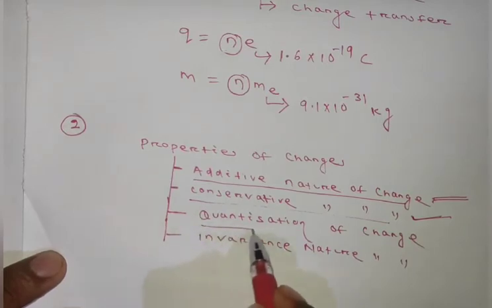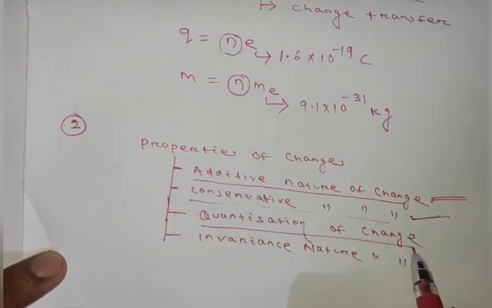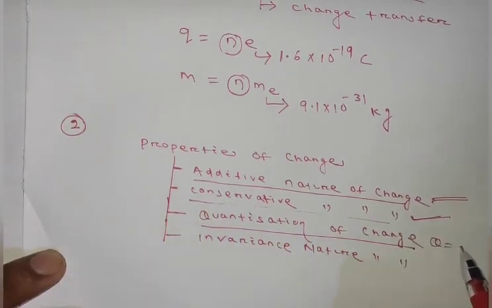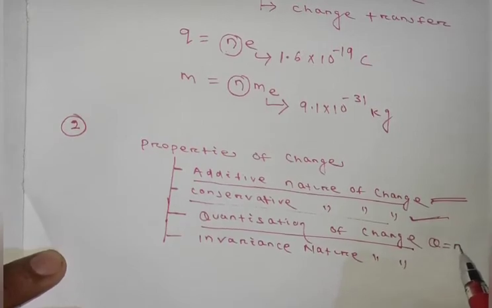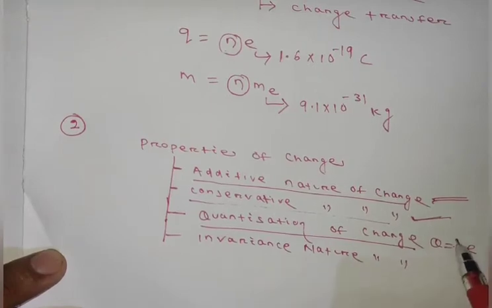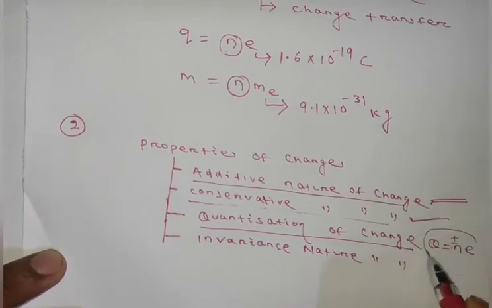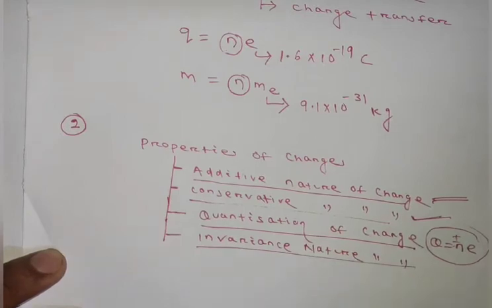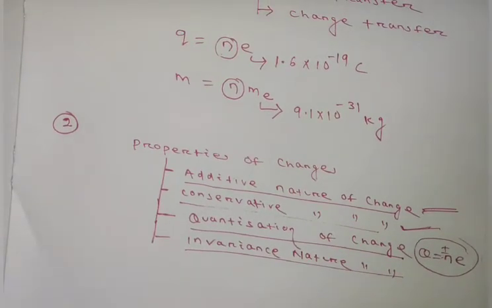In quantization property of charges, it states that charge carried by a body is equal to an integral multiple of the charge of one electron, that is q equal to plus or minus ne. And in invariance nature of charge, it states that charge remains invariant whatever the frame of reference. So these are the main four properties of charges.